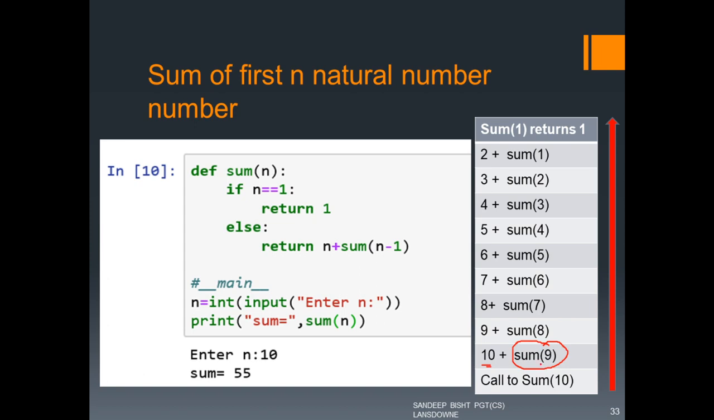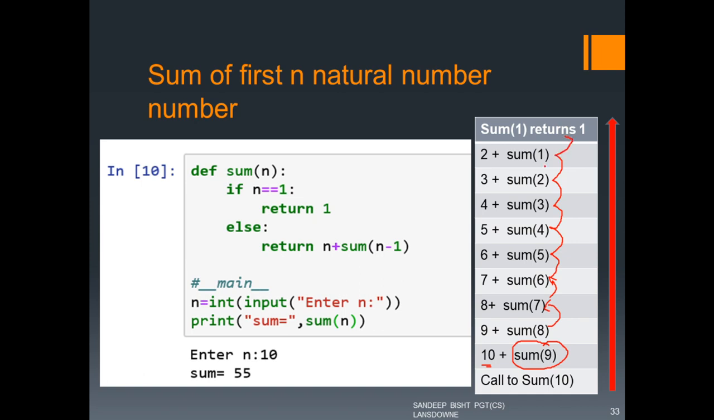So whatever this sum of 9 will give us, we will add that thing with 10. Now this sum of 9 will call sum of 8 and will add it to 9. Then this sum of 8 will call sum of 7 and will add it to 8. Now this sum of 7 will call sum of 6, sum of 6 will call 5, and this 5 will call 4, and so on until we reach the base condition.